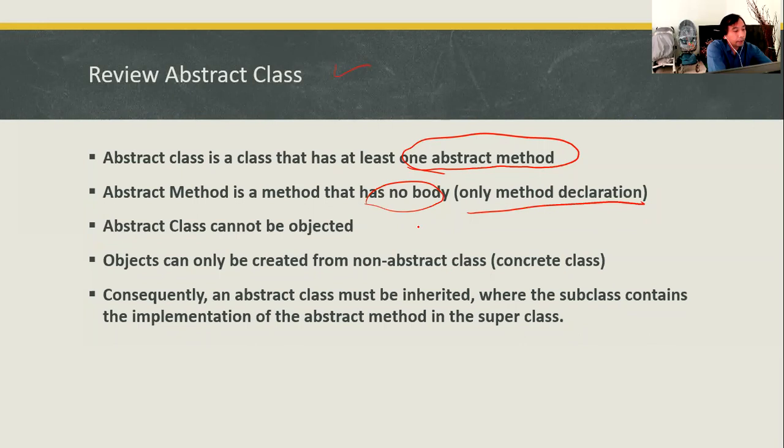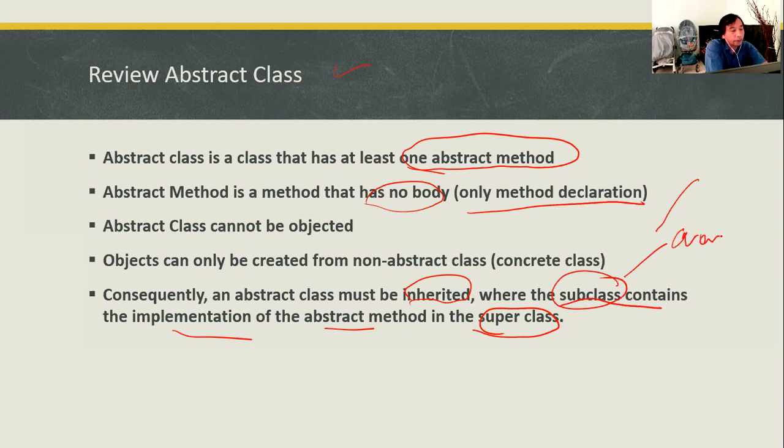It means that an abstract class needs to be inherited into another concrete class to be able for you to create the objects. Consequently, an abstract class must be inherited, and the subclass contains the implementation of the abstract method in the superclass. It means that the subclass needs to override the abstract method belonging to the abstract class.